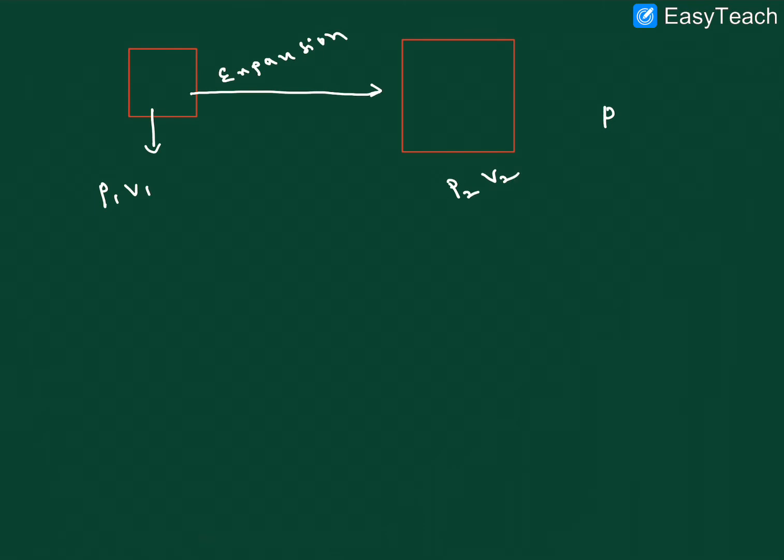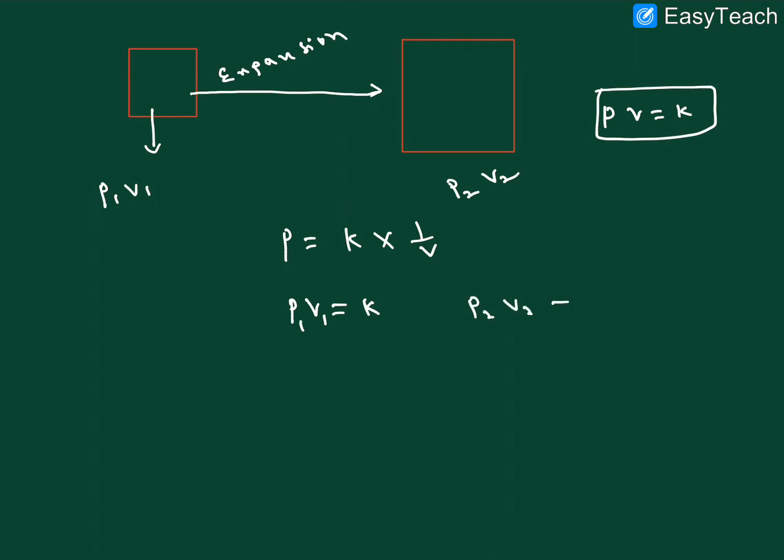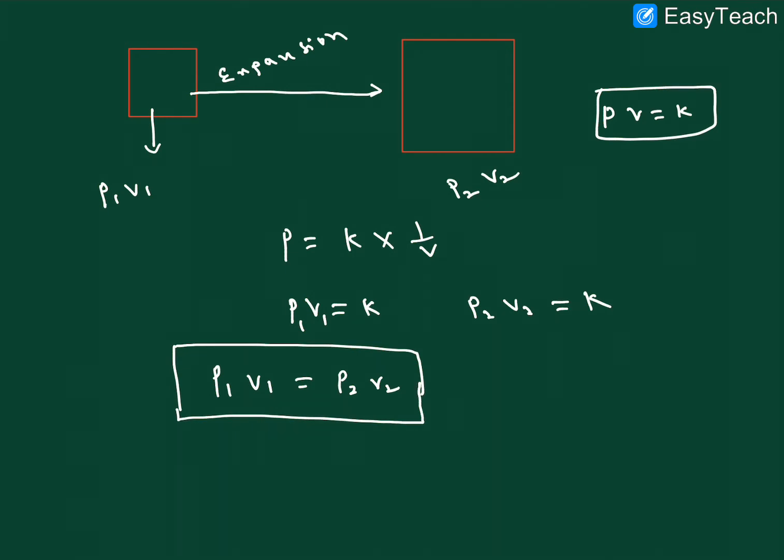Generally, PV is equal to constant, right? Generally we derived the formula: P equal to K into 1 by V, which means P into V is constant. So we take two different conditions: the first one P1 and V1, and the second P2 and V2, and this is also constant. So now we can write P1 V1 is equal to P2 V2 whenever we take two different conditions. I hope it is clear. This formula is very important, as many problems are asked regarding it. Right, next one.